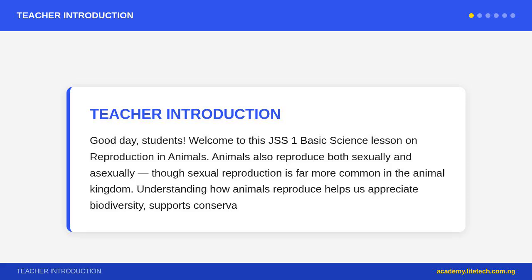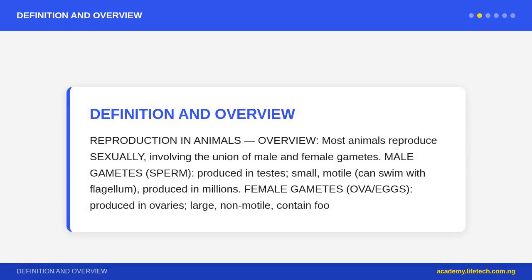Asexual reproduction in animals is less common. Budding: a new organism grows as an outgrowth, a bud, from the parent body and breaks off. Example, Hydra, a tiny freshwater organism. Binary fission: one cell divides into two. Example, amoeba, paramecium, protists. Fragmentation: the parent body breaks into pieces, and each piece regenerates into a new organism. Example, starfish, sea star, planaria, flatworm.